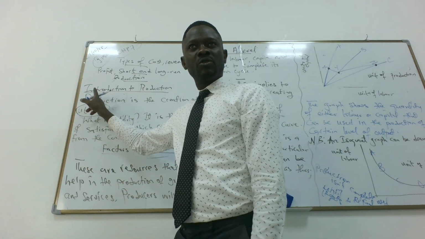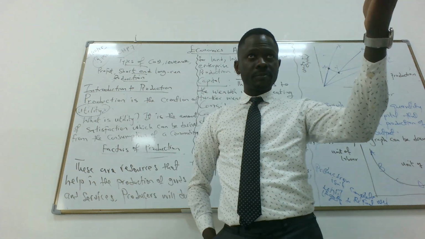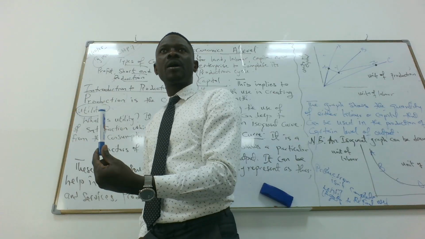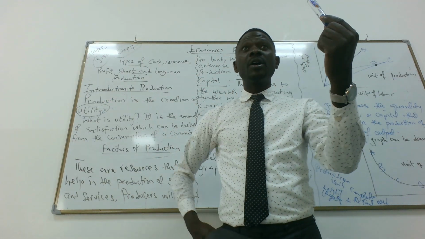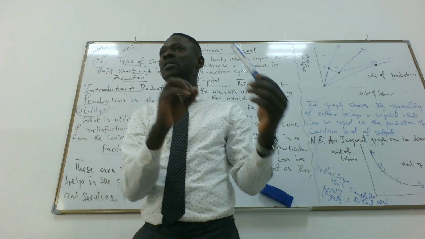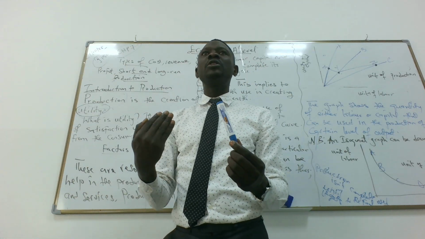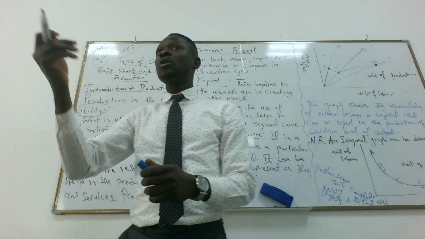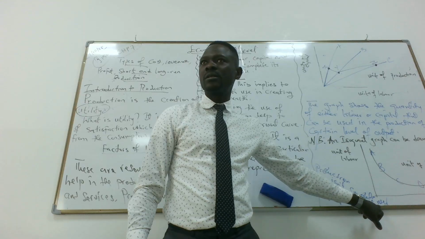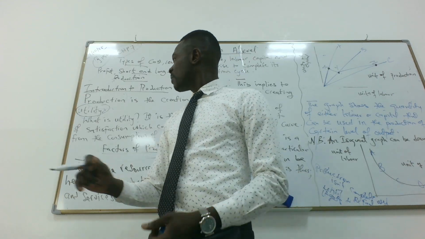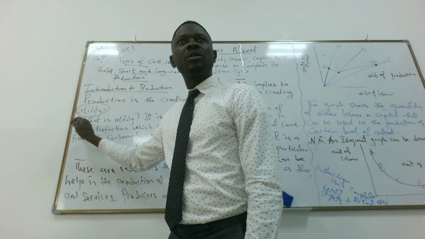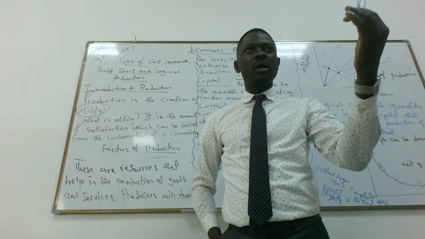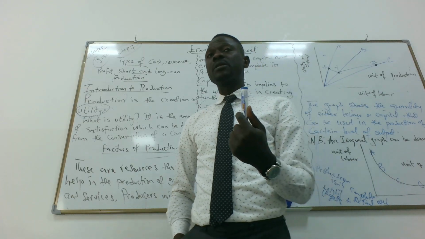There's production, that is introduction. We are creating this product, this is a marker. In as much as I buy this marker, I must derive satisfaction from this marker. So it means those who produce this marker will not leave it in the store. They have to sell it to get the feedback from the market through the customers. So the feedback they get, is it satisfactory or not? That is why we won't know without it getting to the final user of the product. So that's why we keep saying production is the creation of utility. And when we talk about utility, we're talking about satisfaction, which can be derived because I have used this marker. Is production clear here, please? Great.